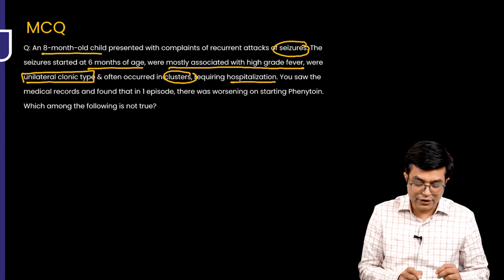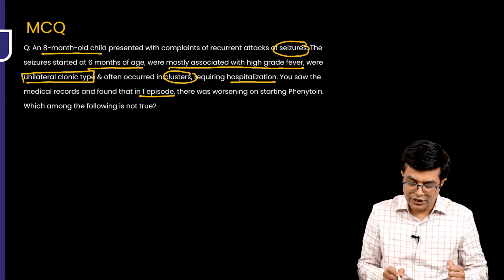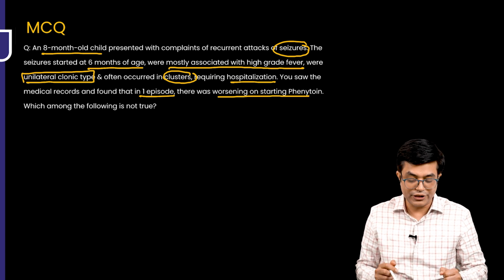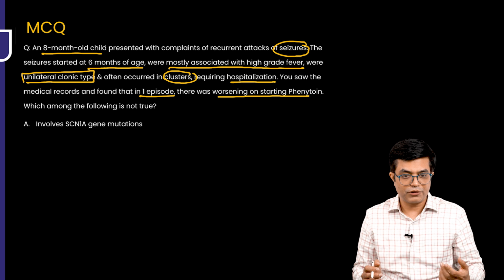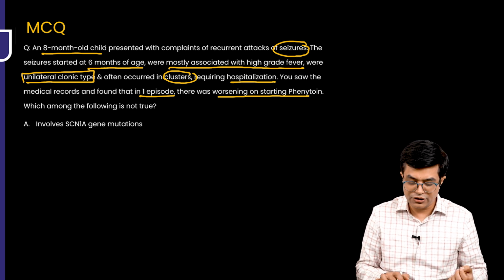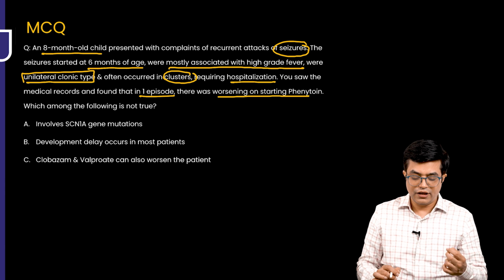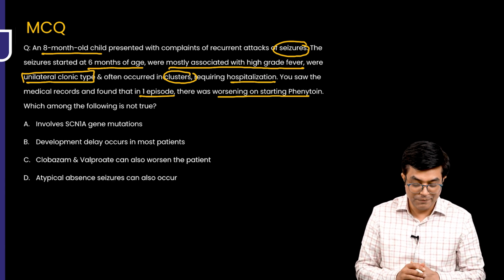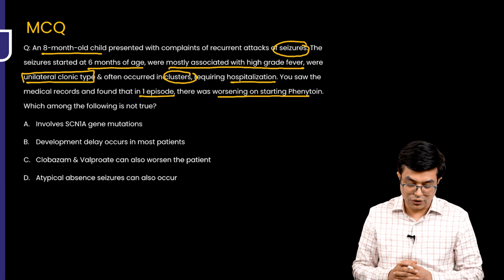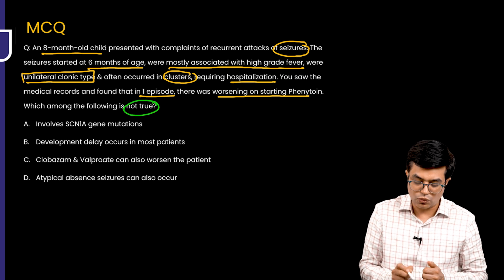And you saw the medical records and found that in one episode in the past, before the child came to you, there was a worsening on starting phenytoin in the patient. Which among the following is not true? So they are asking for options. Option A: it involves SCN1A gene mutation. Option B: developmental delay occurs in most patients. Option C: clobazam and valproate can also worsen the patient along with phenytoin. And option D: atypical absence seizures can also occur. So what they're asking is the incorrect statement here. They're asking which is not true.